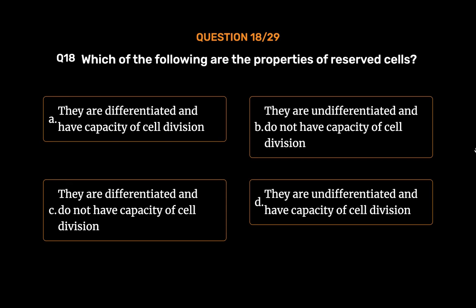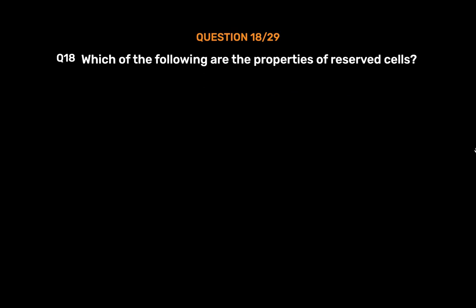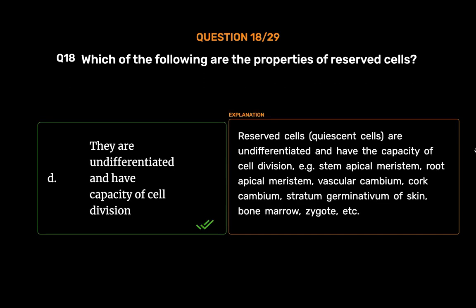The correct answer is option D. Reserved cells, quiescent cells, are undifferentiated and have the capacity of cell division. For example, stem apical meristem, root apical meristem, vascular cambium, cork cambium, stratum germinativum of skin, bone marrow, zygote, etc.